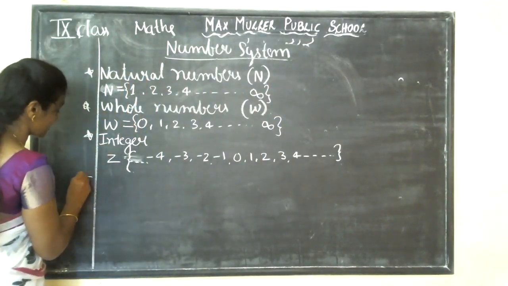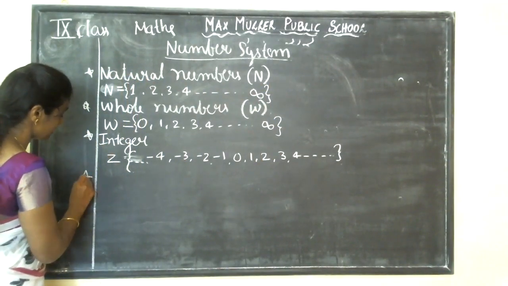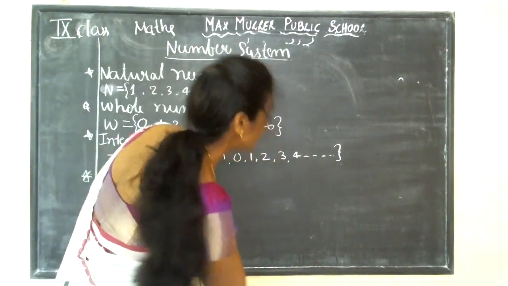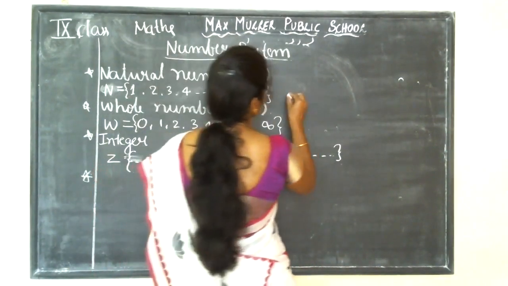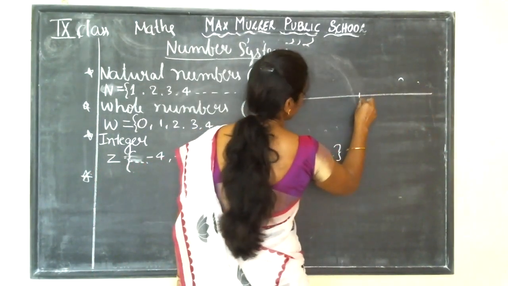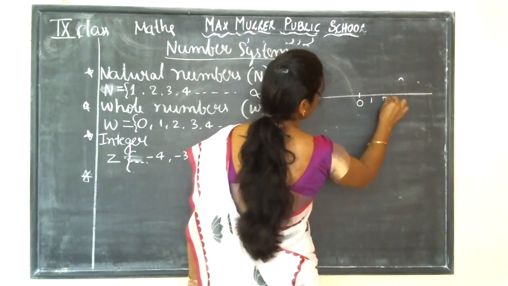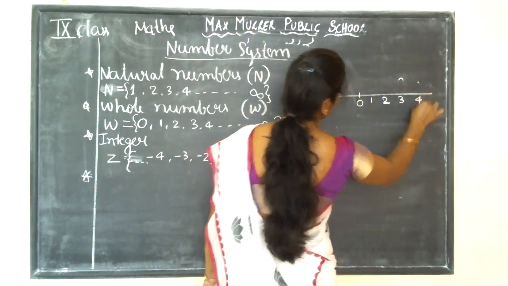Next comes, after integers, what? I will show you on the number line also. Last class I showed that, right? Here, on our number line, this is 0, then 1, 2, 3, 4.